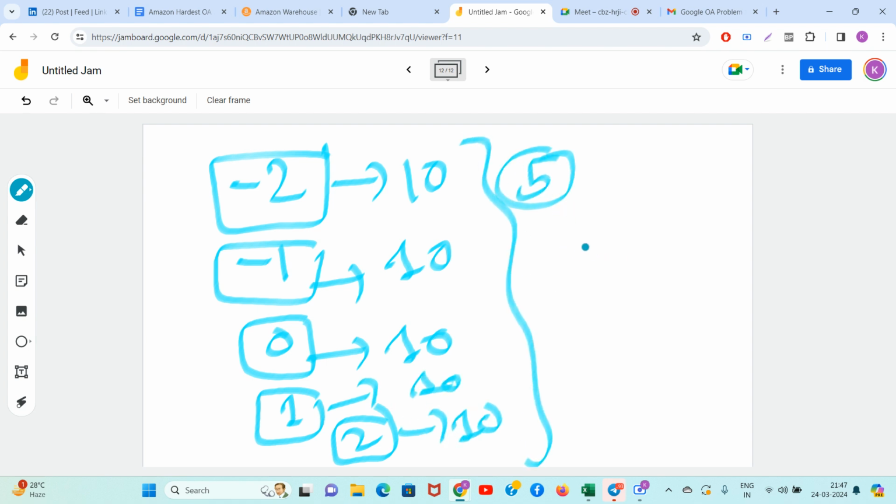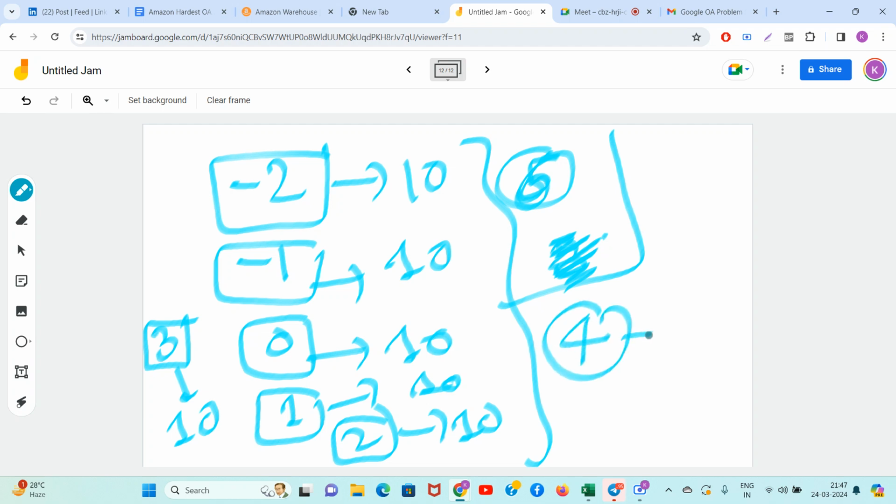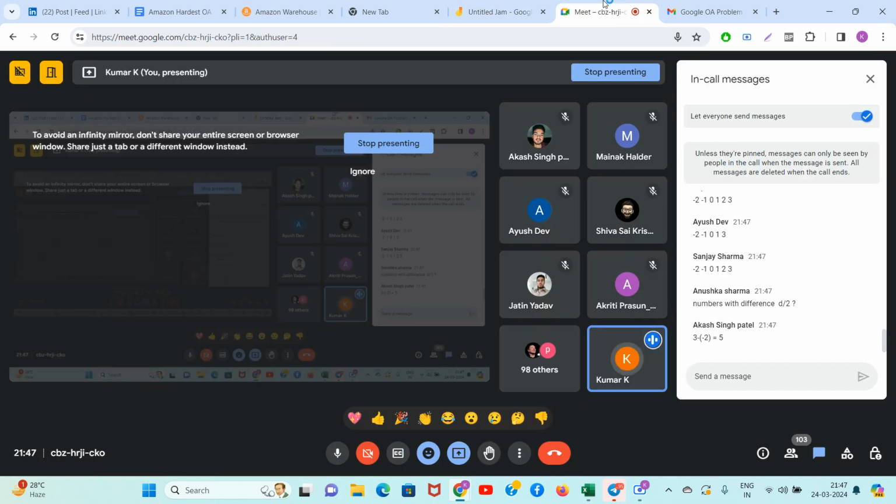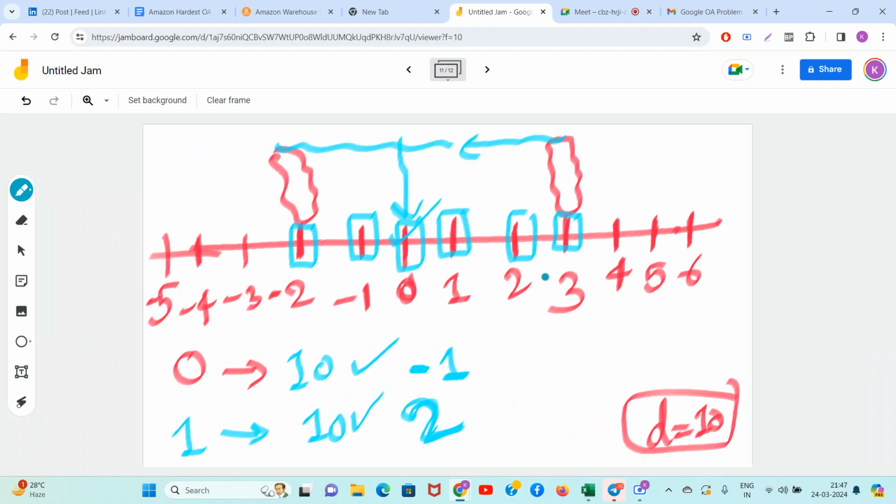Why? Guys, please try with 3. Wait. Even 3 is a valid point, right? There are 6 valid points, okay? Guys, can you tell me what will happen if you try to bring all the numbers to 4? Please write in the chat, guys. What will be the cost?